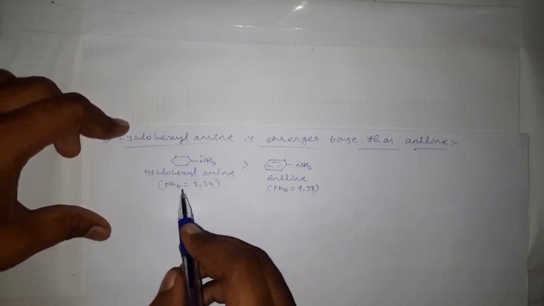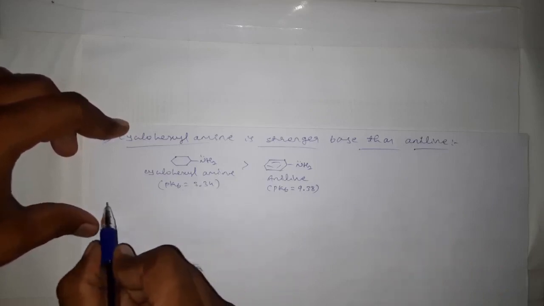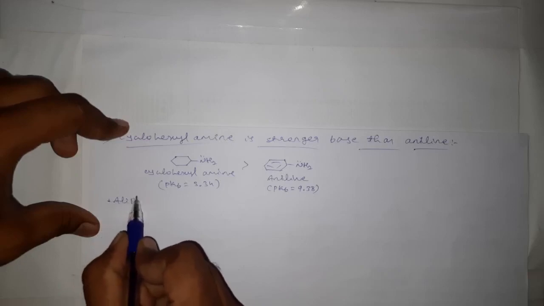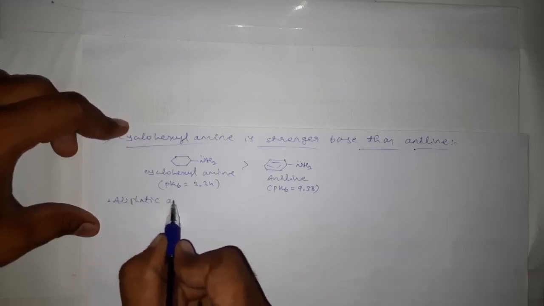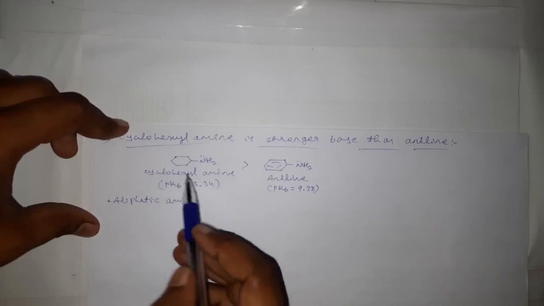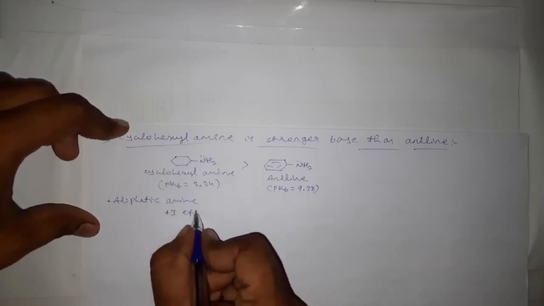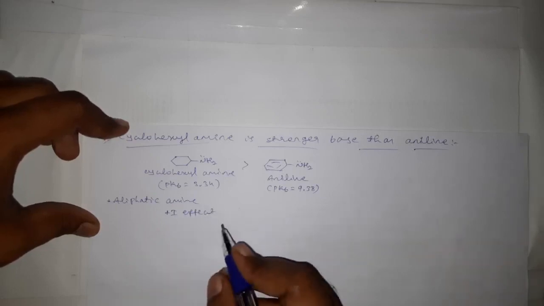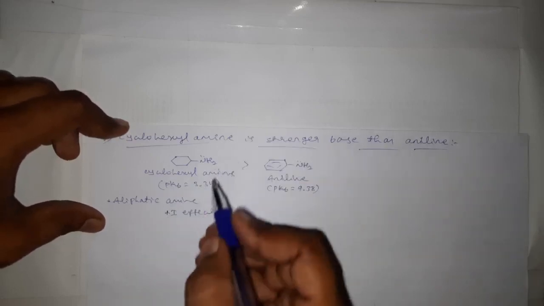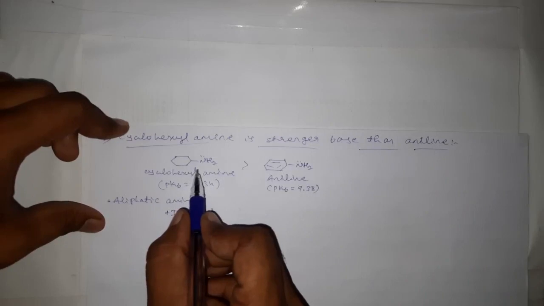Cyclohexylamine is an aliphatic amine. As it contains an aliphatic ring, it has a plus I effect, and it increases the electron density on the nitrogen.